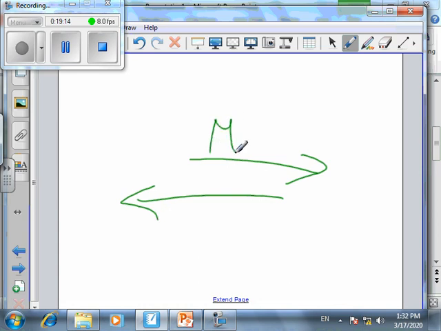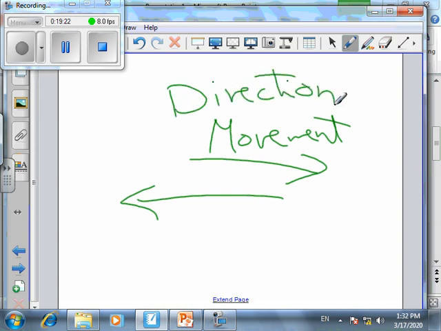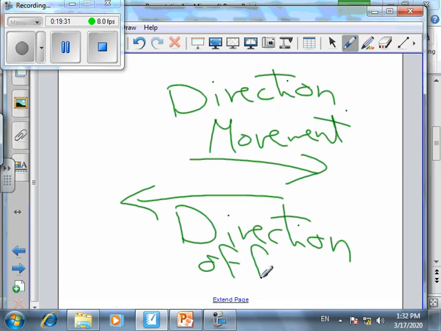So that's the direction of movement, and here we have the direction of friction, which arises in the opposite direction of movement.